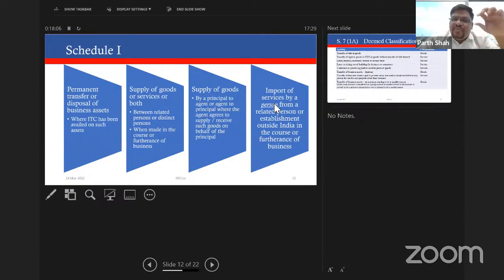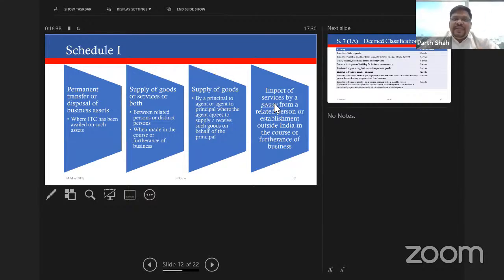Now related persons, both the entities are legal distinct entities. But when it comes to distinct persons, what they have said is they are not distinct entities, but they are branch of the same legal entity. Let's say A limited in Gujarat and A limited in Maharashtra. Independently, they are engaged in supply of goods or services, and both are required to be registered in the respective states. Both branches are required to be registered. And if tomorrow there is any transaction between A limited Gujarat and A limited Maharashtra, that will also constitute a supply. The transaction can be in the form of supply of goods.